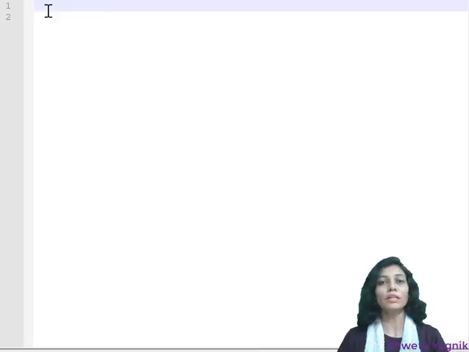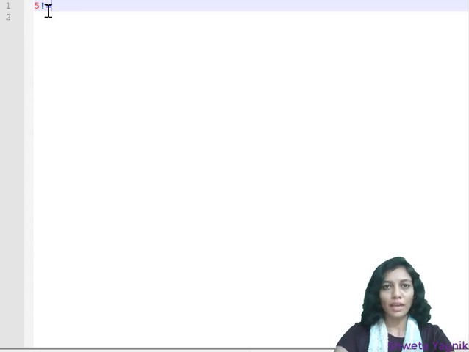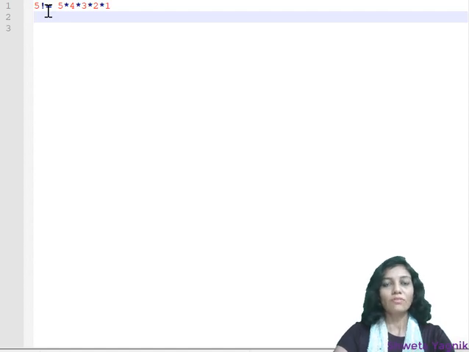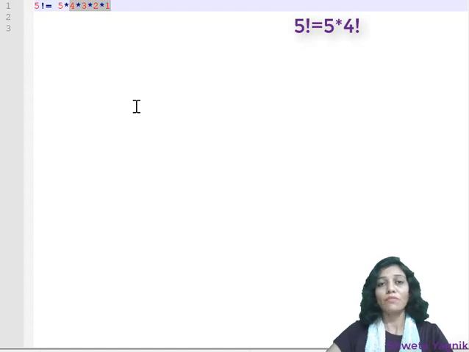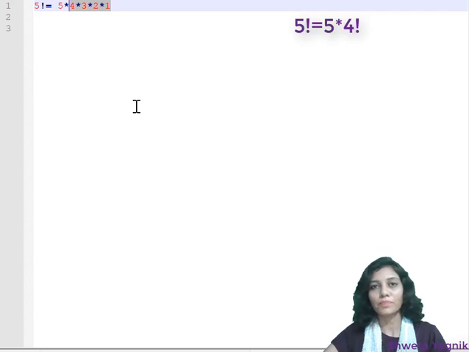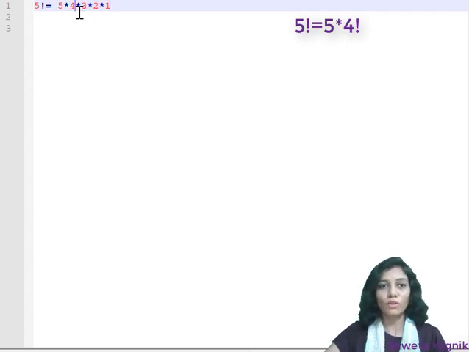Define a factorial of a number in recursive version. So what is factorial of a number? If I want to have factorial of 5, I may write it like this: 5 multiplied by 4 multiplied by 3 multiplied by 2 multiplied by 1. So if I have factorial of 4, then this much is factorial of 4, right? And if I want factorial of 5, then I just need to multiply 5 with factorial of 4. In order to get the factorial of 4, I will multiply 4 with the factorial of 3 and onwards.